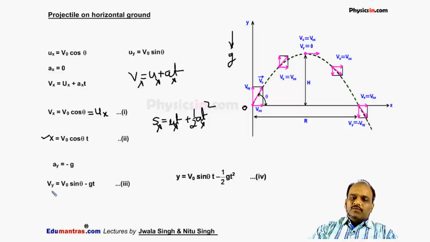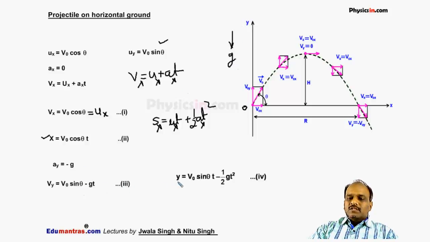In the same way, vy is equal to uy plus ay into t. We know ay is equal to minus g. So the velocity at an instant along the y-axis is uy, and we know uy is v0 sin theta. So it is v0 sin theta minus g into t, because ay is minus g, because acceleration due to gravity is acting vertically downward.